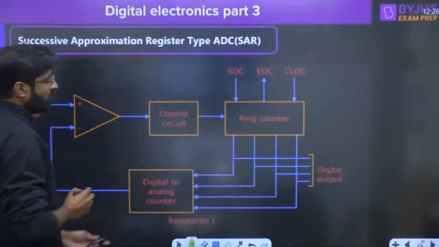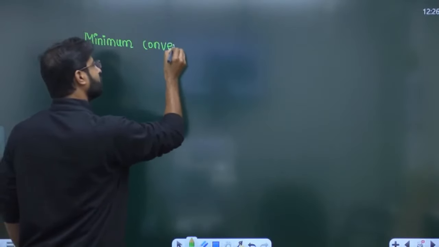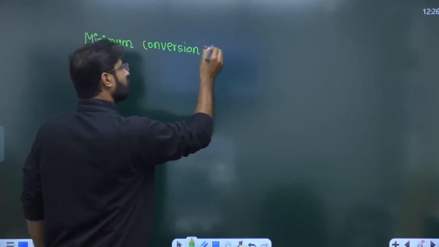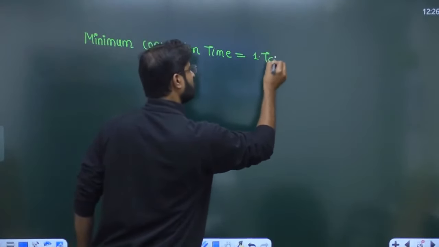It means in this question, if you want to discuss the minimum conversion time, that is 1 clock.